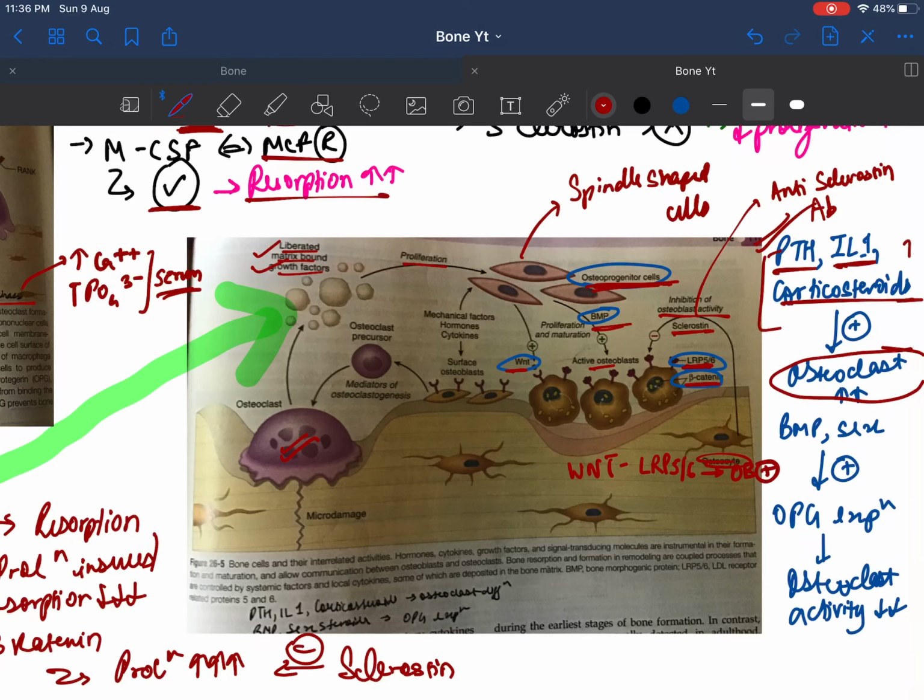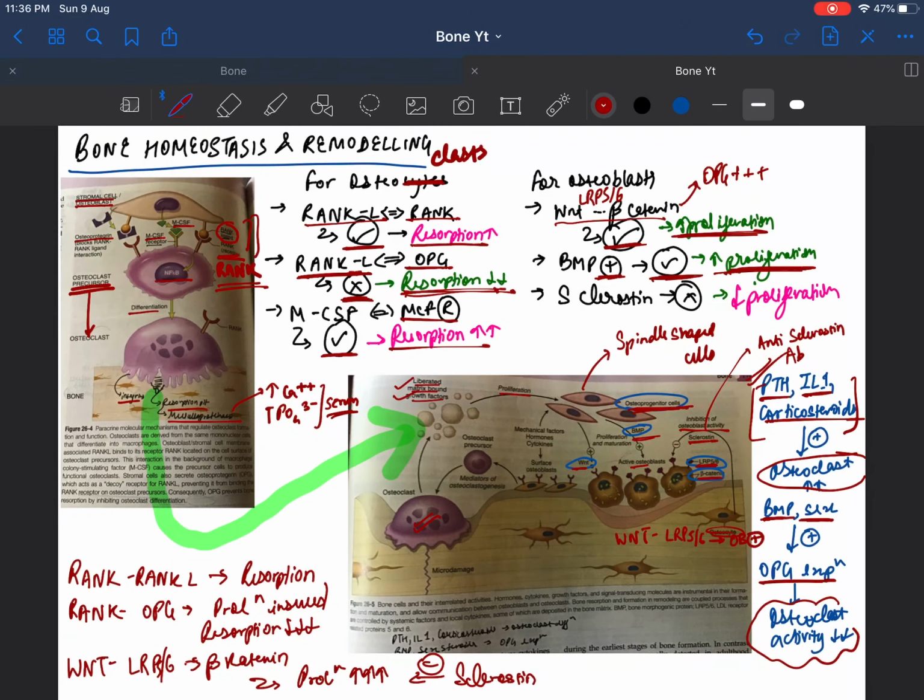So this is very important. Also, BMP and sex steroids like estrogen, progesterone. We know estrogen has a protective role against osteoporosis. So it is easy to understand that BMP and sex hormones like estrogen, progesterone, testosterone actually help in OPG expression, and OPG will bind to RANK ligand and inhibit it, which will lead to decreased osteoclast activity. So this is all regarding the topic of bone homeostasis and remodeling.